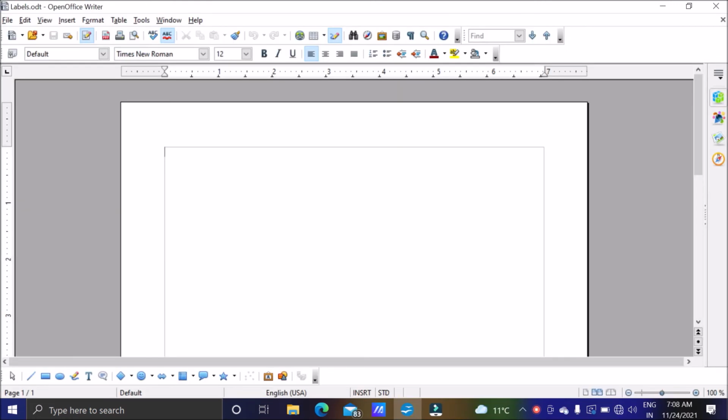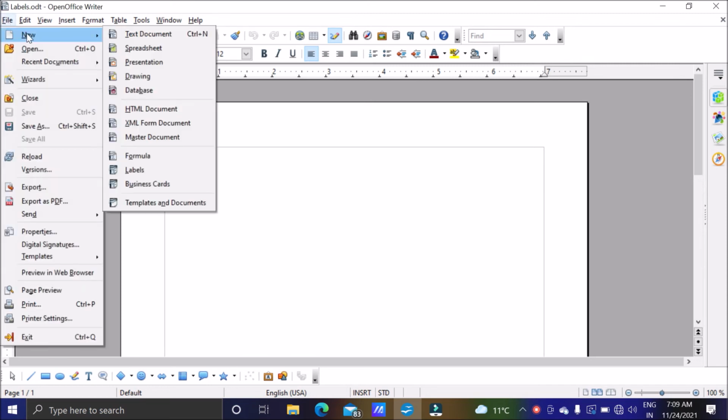So next topic is label. Labels are printed on the envelope, and directly you can also print the label on the envelope, or you can create small labels that you can take a printout of and paste on the envelope. Suppose you are sending envelopes for a marriage party, then you can paste the addresses on them. So how can we create labels?